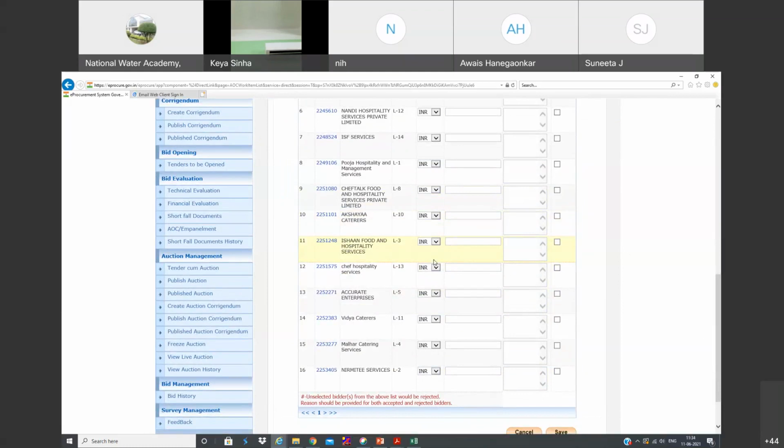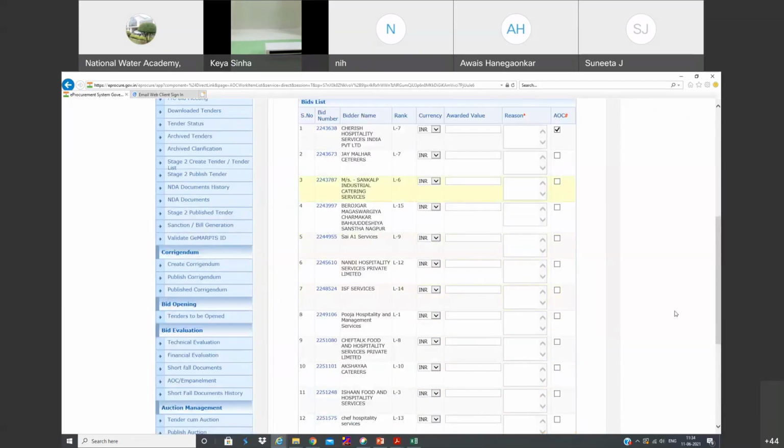We have to do our regular process only. Once L1 is selected, obviously we have to give them the work order, and the work order copy we have to upload. That's it. So this is all about floating tenders and opening and technical and financial evaluation.